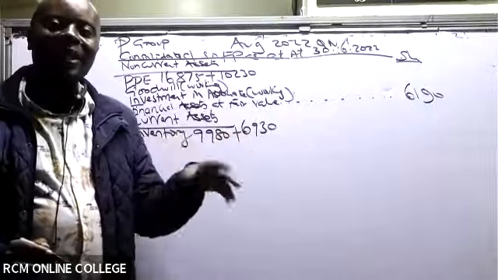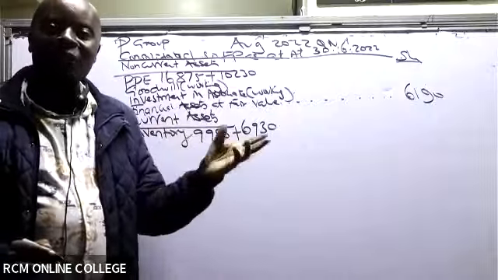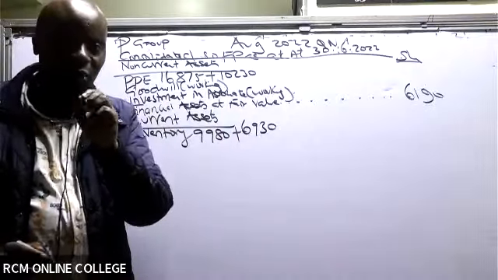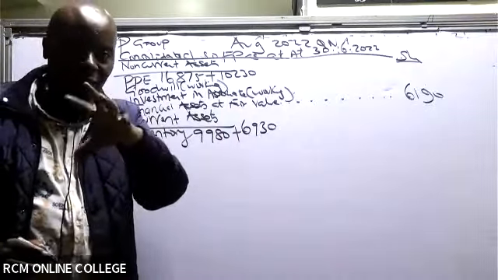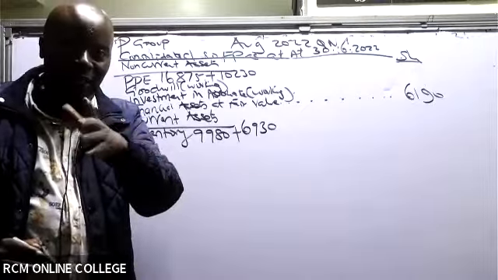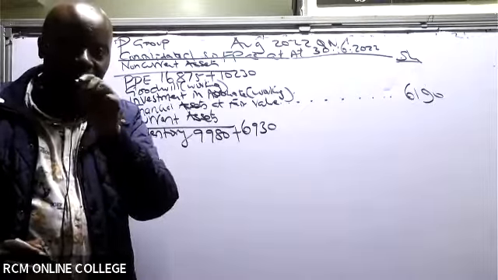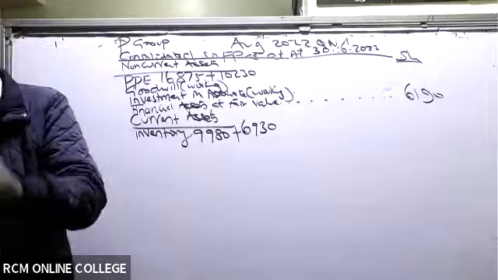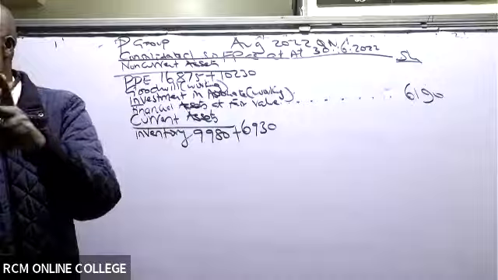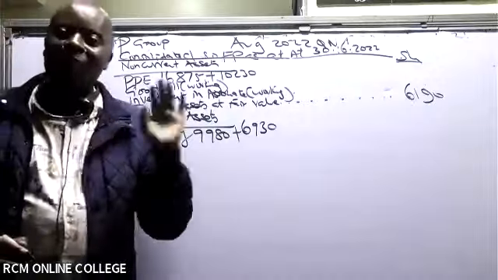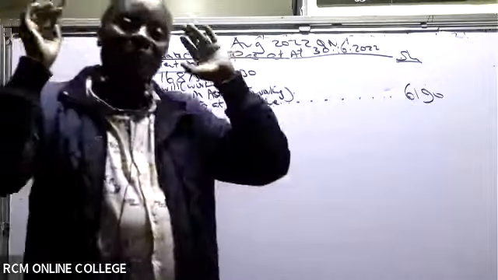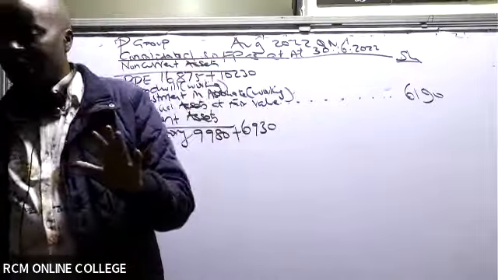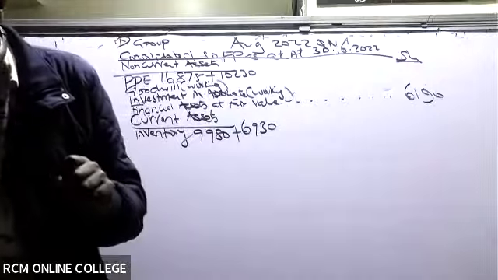Is there anybody who knows which adjustment will, in most cases, be done on inventory, just in a way of testing the understanding of group consolidation? Now that we are coming to the tail end of it, anybody who can tell me which working do you think will go into this as an adjustment? Thank you so much. It is UPS, yes. But don't do it now. Now we are simply putting down a pro forma, a format. So don't do it now. But I'm so happy to see that you guys are following here.